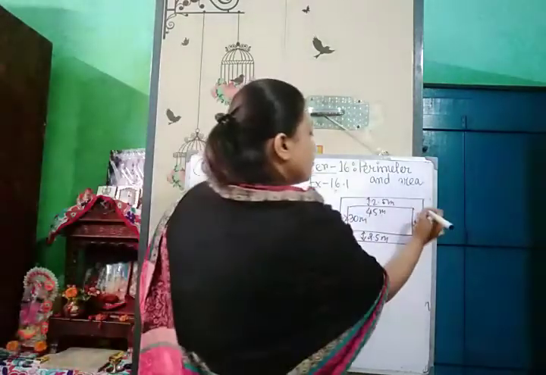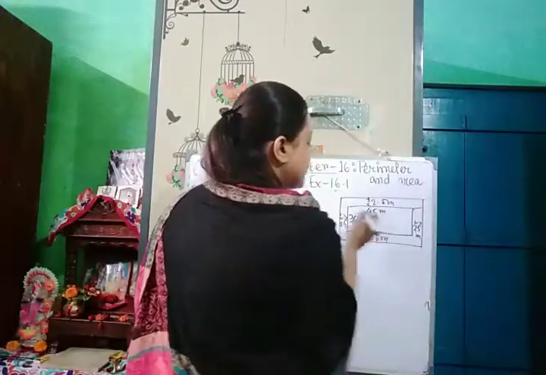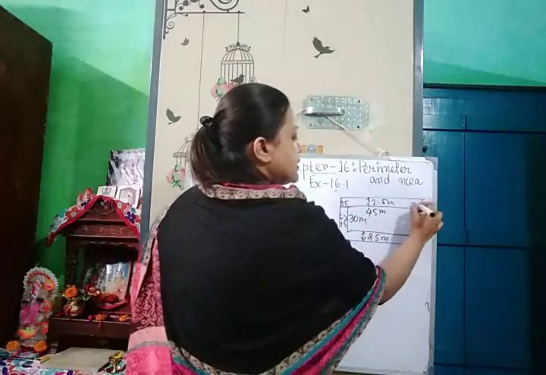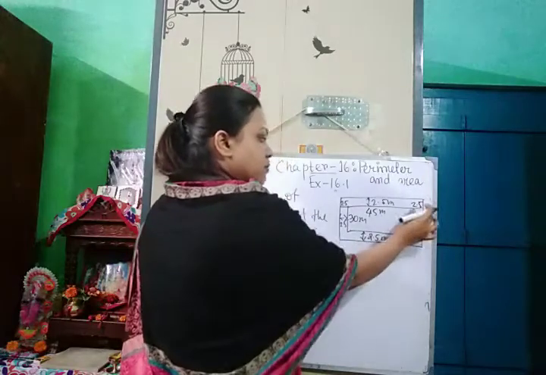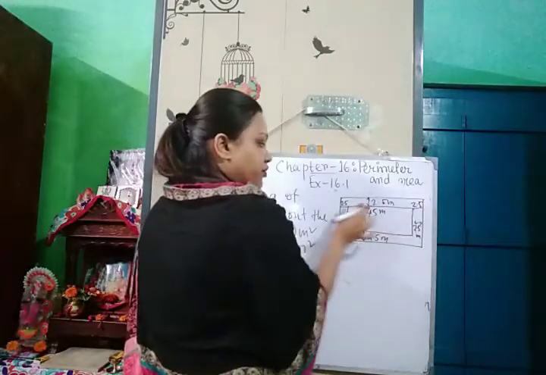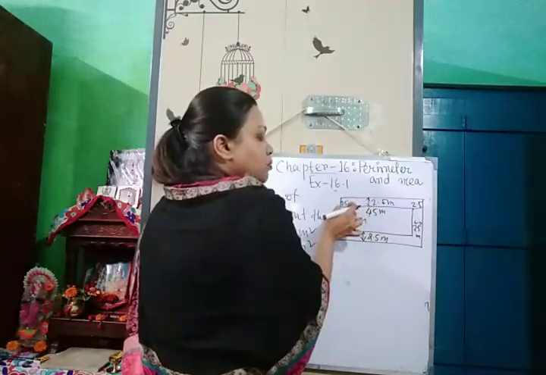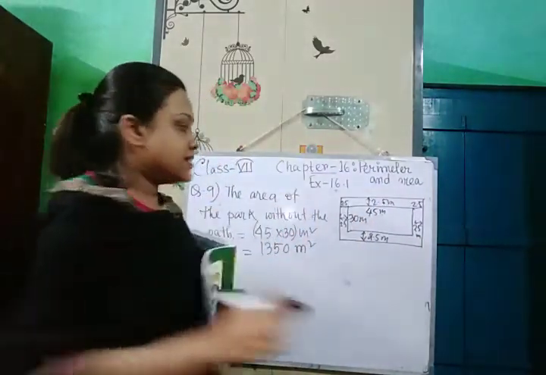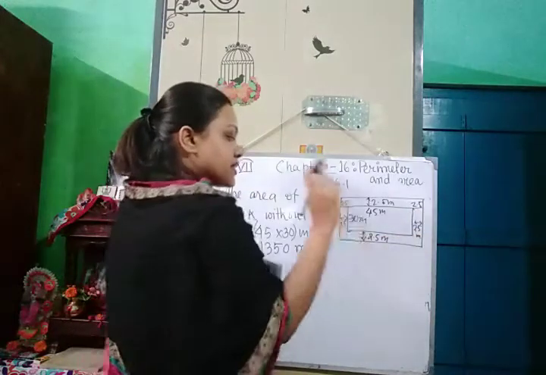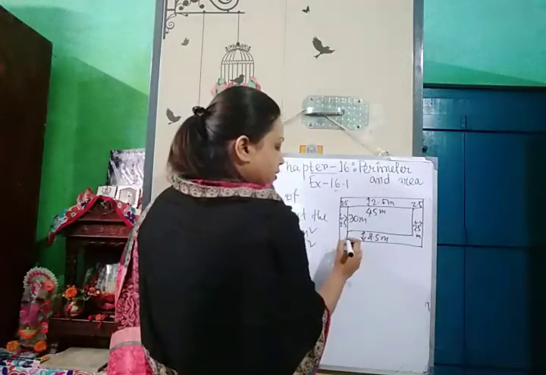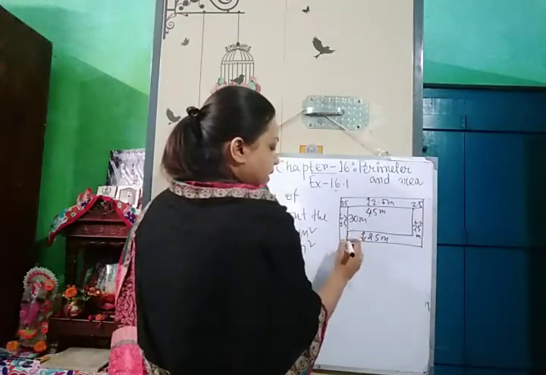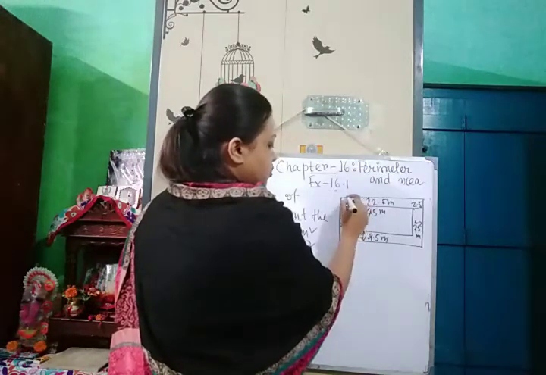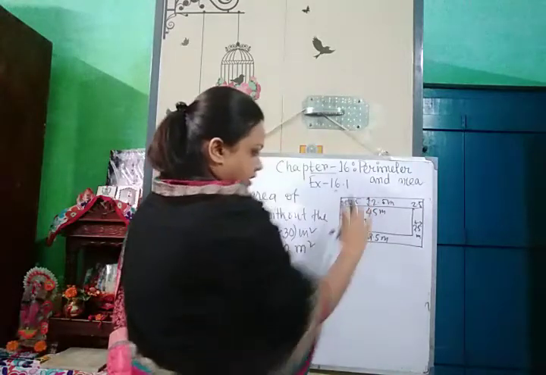You can see from both sides the length is increasing by 2.5 meter. This is 2.5. This is 2.5. That means from both sides it's increasing by 2.5, means total increase is 2.5 plus 2.5 means 5 meter. The length is increasing by 5 meter. Same for the breadth. Breadth is also increasing here 2.5, here 2.5. So total 5 meter breadth is also increasing.